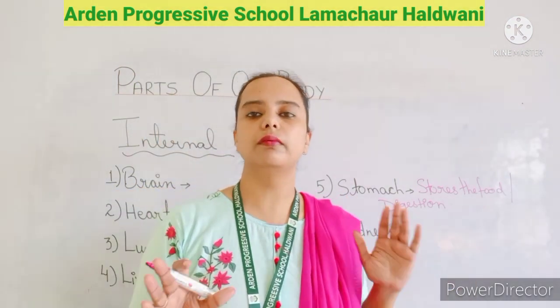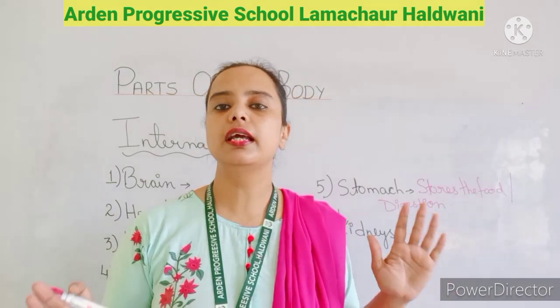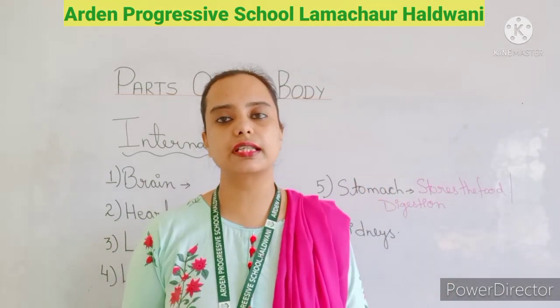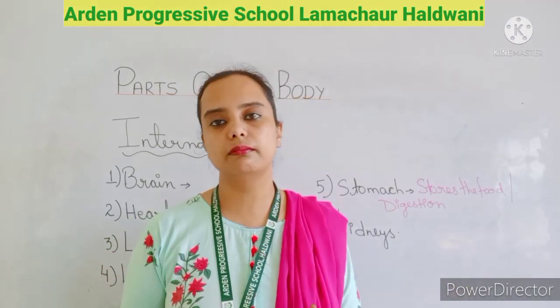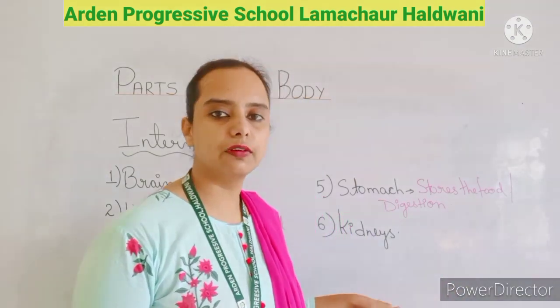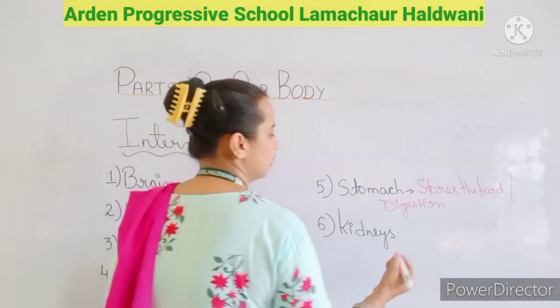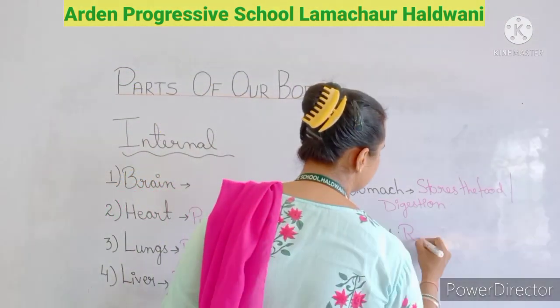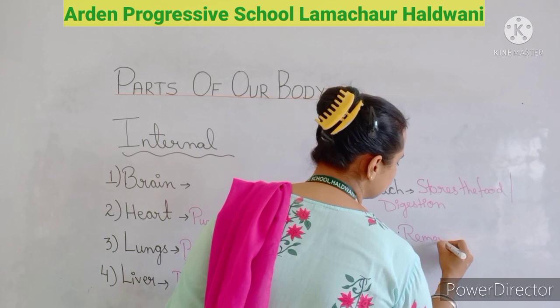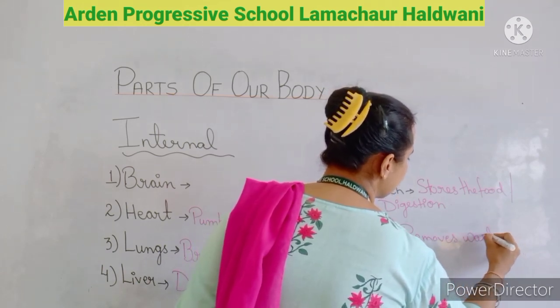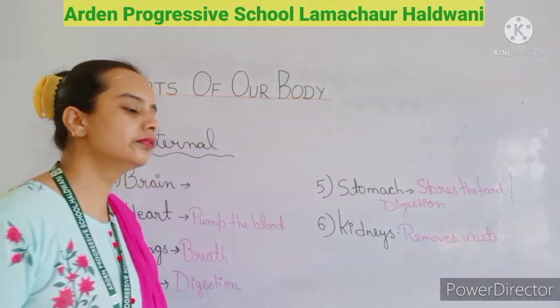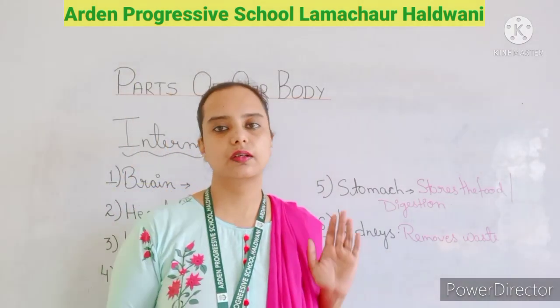Whatever the waste product is there in the blood, the kidney purifies the blood, means it removes all the waste from the blood. So it is a filter of our body. Removes waste. So the kidney removes waste.